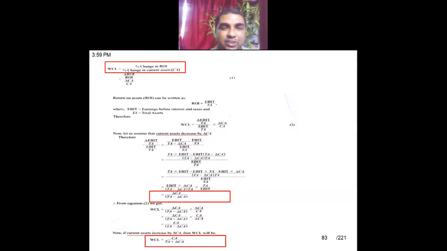So the formula is not there in your study material, not in the syllabus, but I thought you should have a complete idea about this concept. What is this working capital leverage? You can later on see the derivation of the formula. You'll be able to understand it, only a simple mathematical derivation.